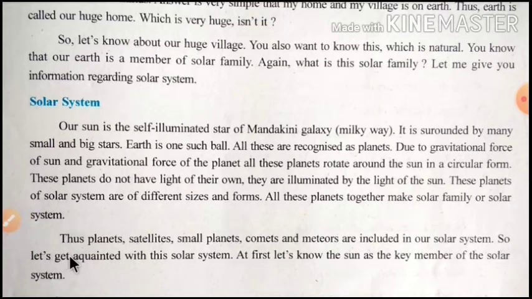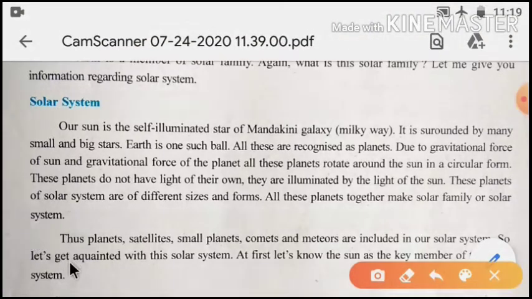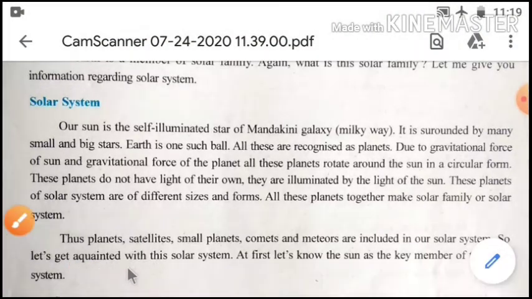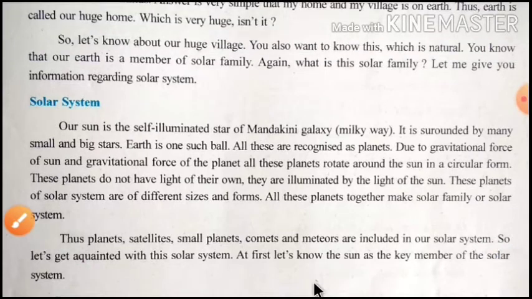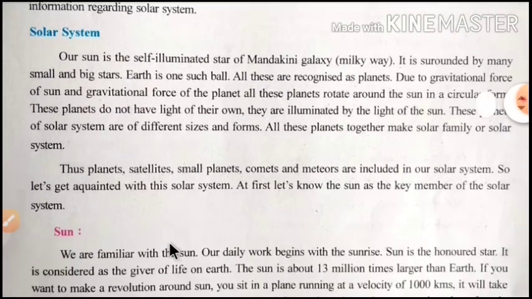So acquainted means knowing something. So let's know about our solar system. First we will learn about the sun, because in comparison to earth, the sun is very big and it is the key member of the solar system.